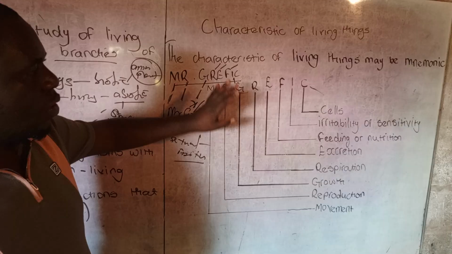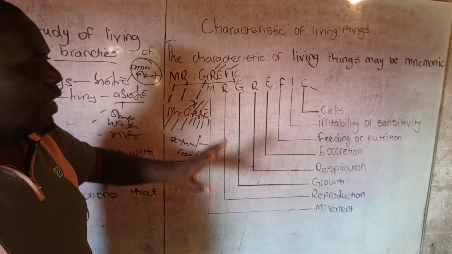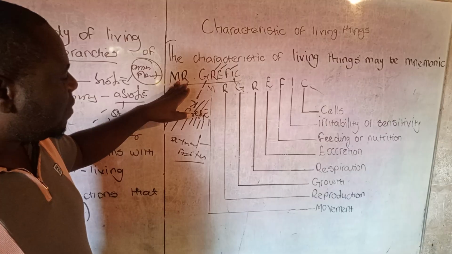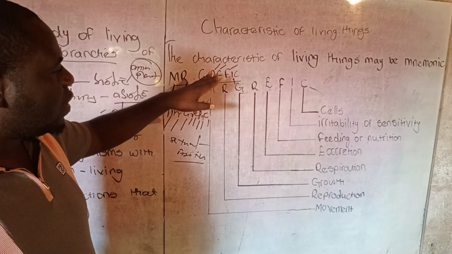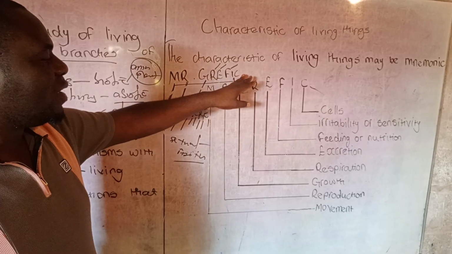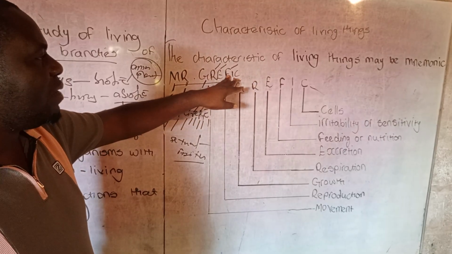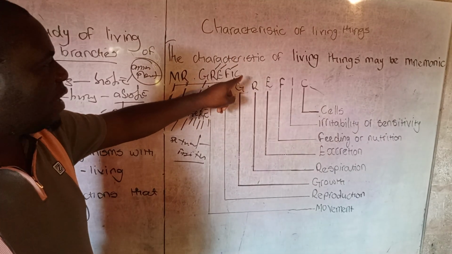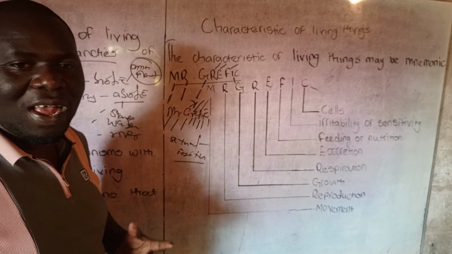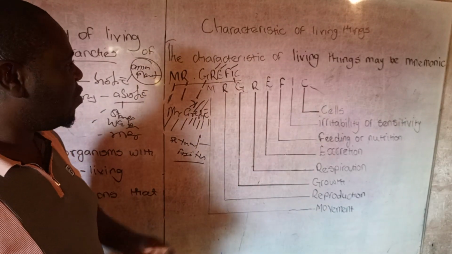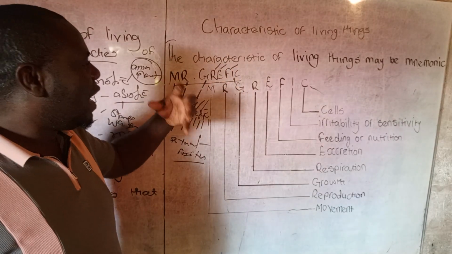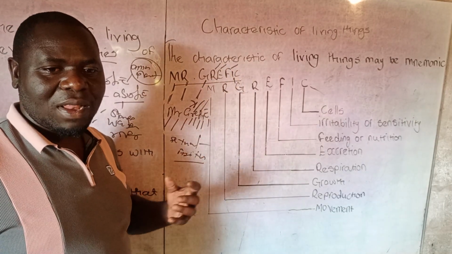When asked to identify two or three characteristics of living things, we have movement, reproduction, growth, respiration, excretion, feeding, irritability, and cell. Irritability is the same as sensitivity, being able to respond to stimulus.